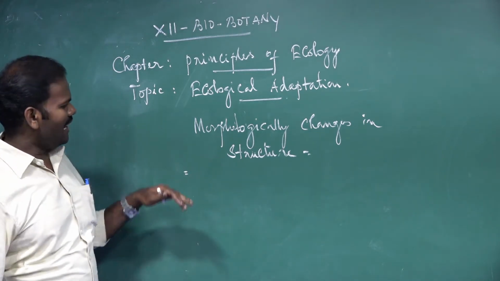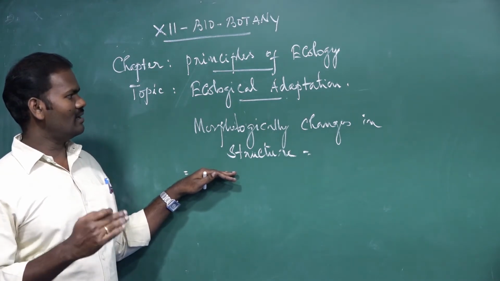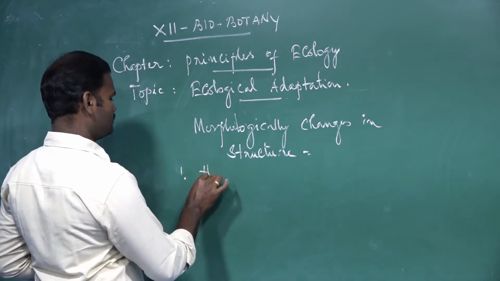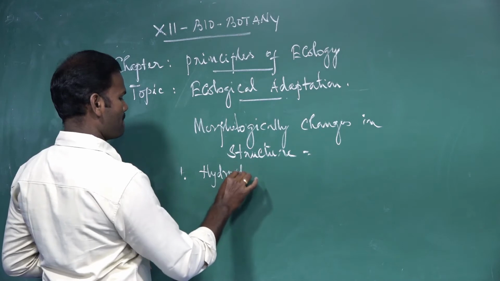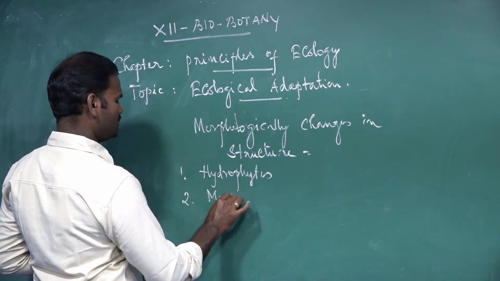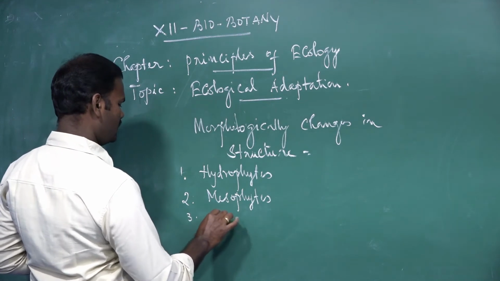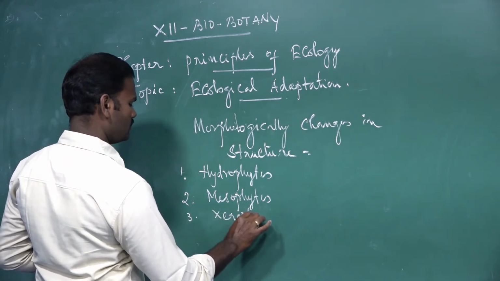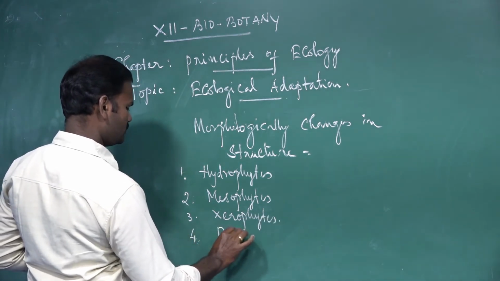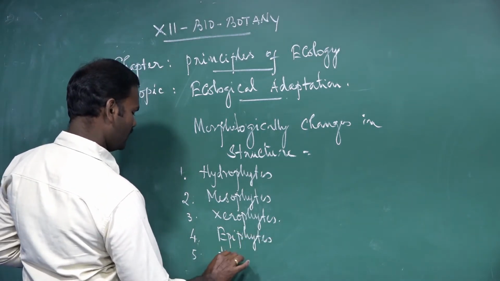Based on the habitat of the ecological organism, the ecological adaptations of plants may be classified into: one is hydrophytes, the second one is mesophytes, third one is xerophytes, fourth one is epiphytes, fifth one is halophytes.